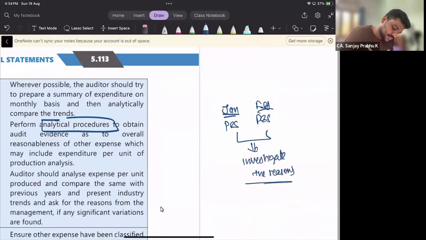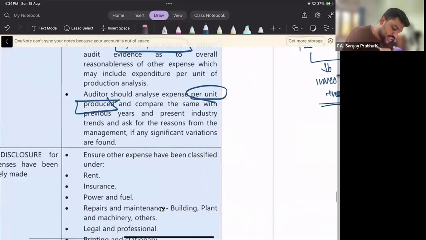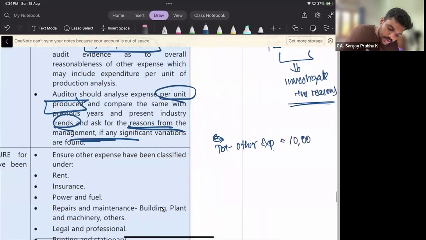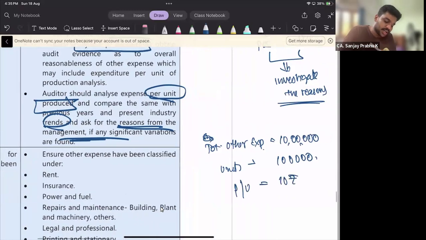Then the auditor should analyze the expense per unit produced and compare the same with the previous year and present industry trends and ask for the reasons. Basically, again, analytical procedure. So what is the expense per unit? Say for example, total other expenditure is 10 lakh rupees. How many units have been produced? We have produced 1 lakh units. So what is the per unit expenditure, sir? 10 rupees. This is for the current year.